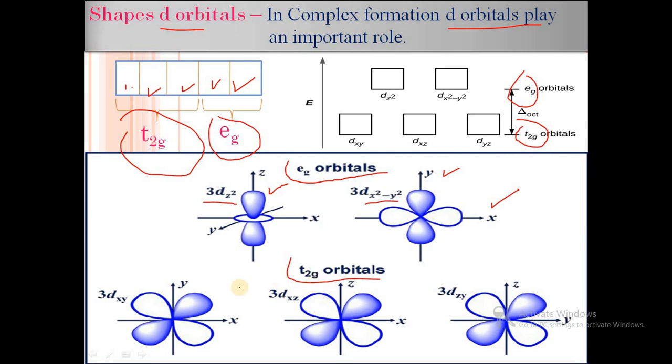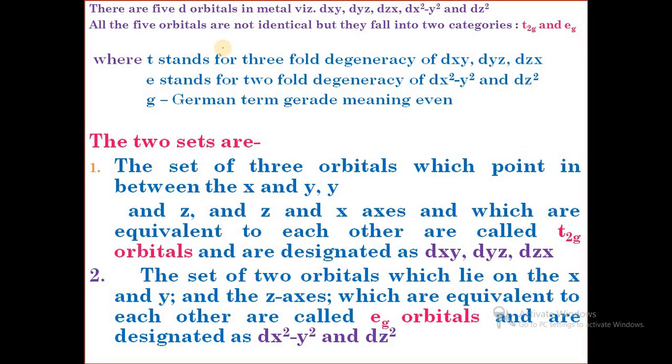In case of t2g, there are 3 orbitals: dxy, dxz and dzy. In dxy, the lobes lie in between the x and y axes. In dxz, the lobes lie in between the x and z axes. In dzy, the lobes lie in between the z and y axes. So overall, the t2g orbitals have their lobes in between the axes. This is the main difference between t2g and eg orbitals.